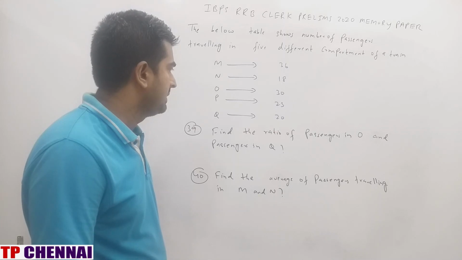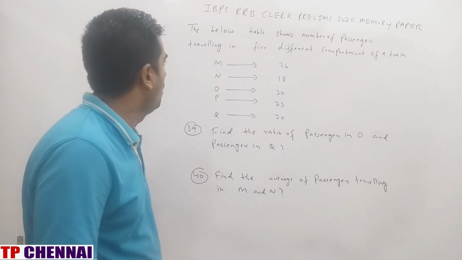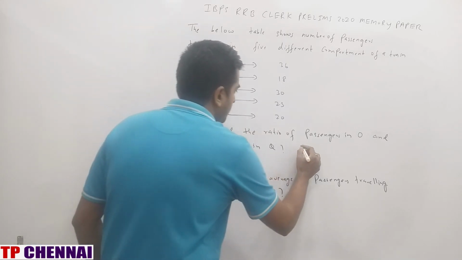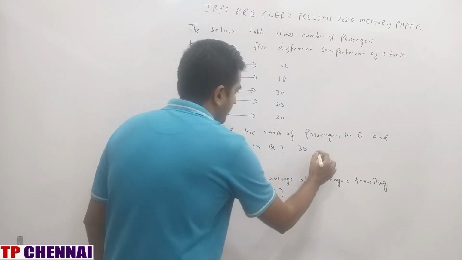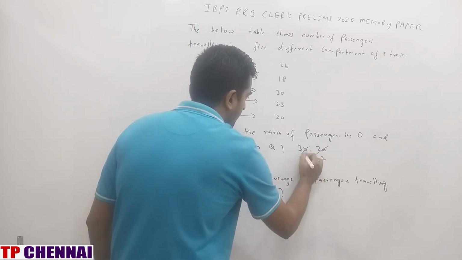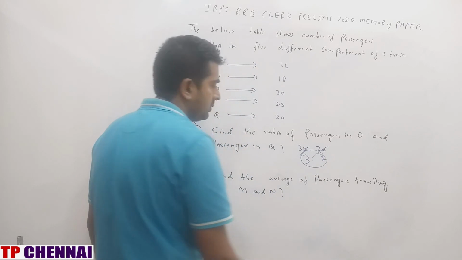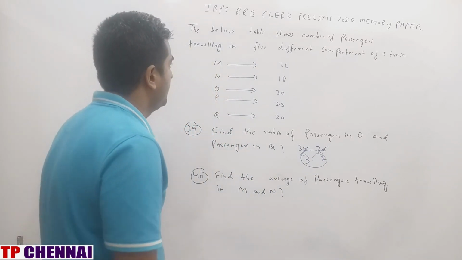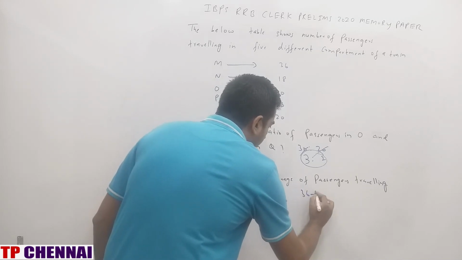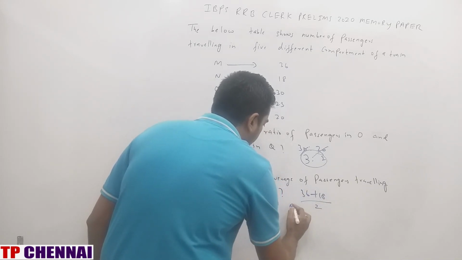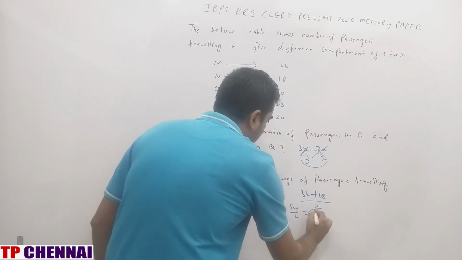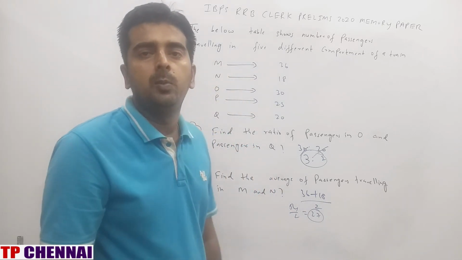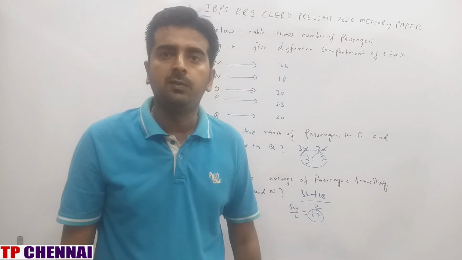Find the ratio of passengers in O and passengers in Q. O and Q, what is the value? 30:20. What is the answer? 3:2. Find the average of passengers traveling in M and N. M and N, what is the value? 36 plus 18 divided by 2. 54 by 2, what is the answer? 27. So I hope you're clear with all 40 questions which we have seen here.